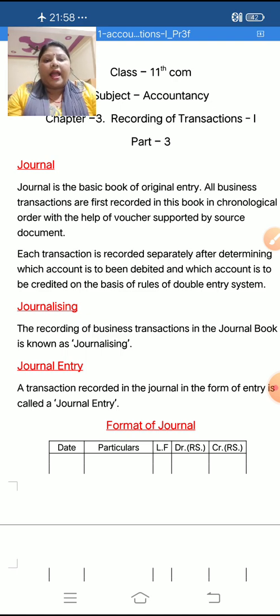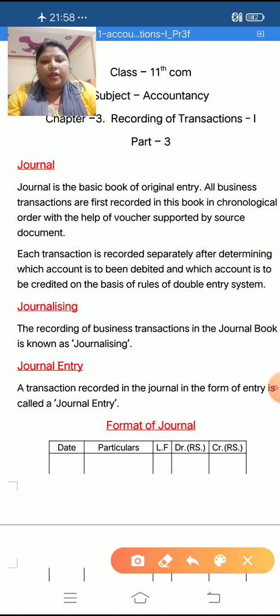The recording of these transactions in the journal is known as journalizing. When we record all the transactions in the books of account, this process is known as journalizing. Journal is an original book of accounts.